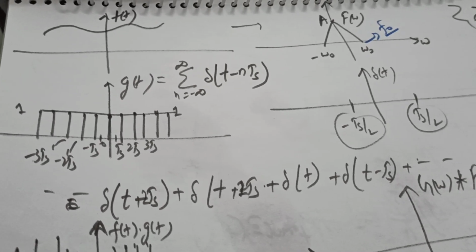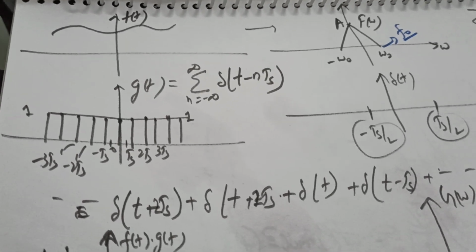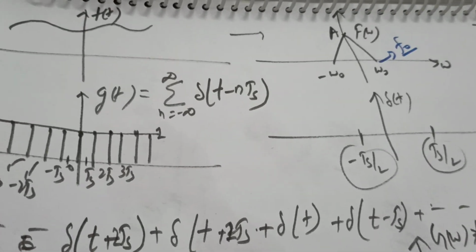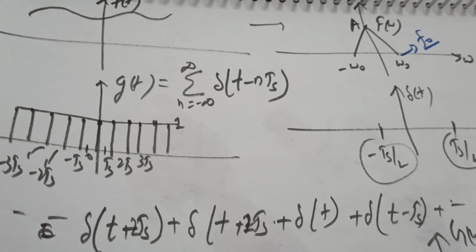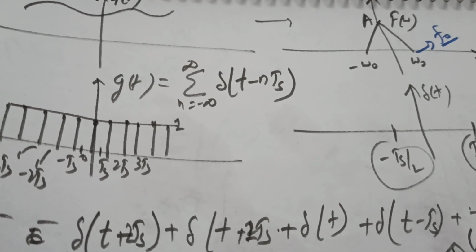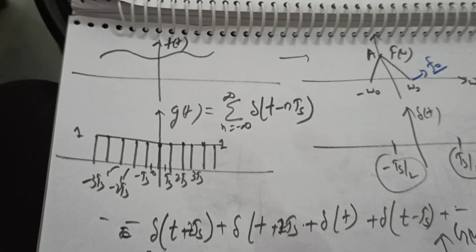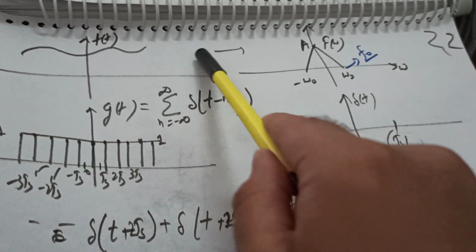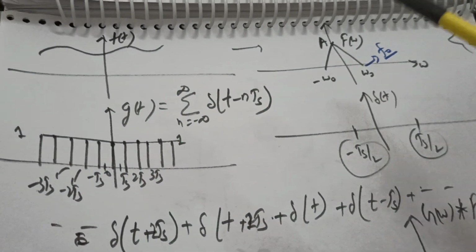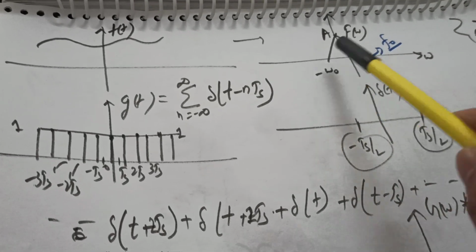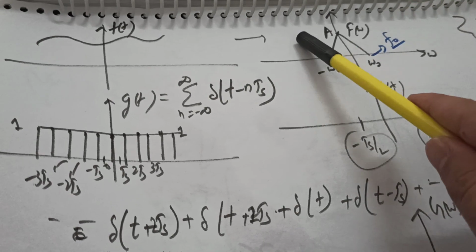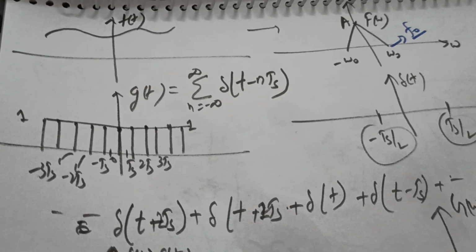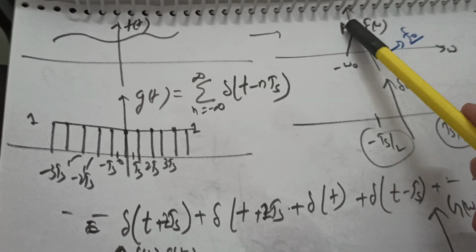F of t. So the Fourier transform of, I would like to have a sketch pen so that the discussion is quite easy. Okay, so this is it. Let us assume that the Fourier transform of f of t is F of omega. F of omega is band limited between minus omega naught and omega naught. The amplitude is A and this is the omega axis. I think up to this point it is very much clear. Now this is F of omega.